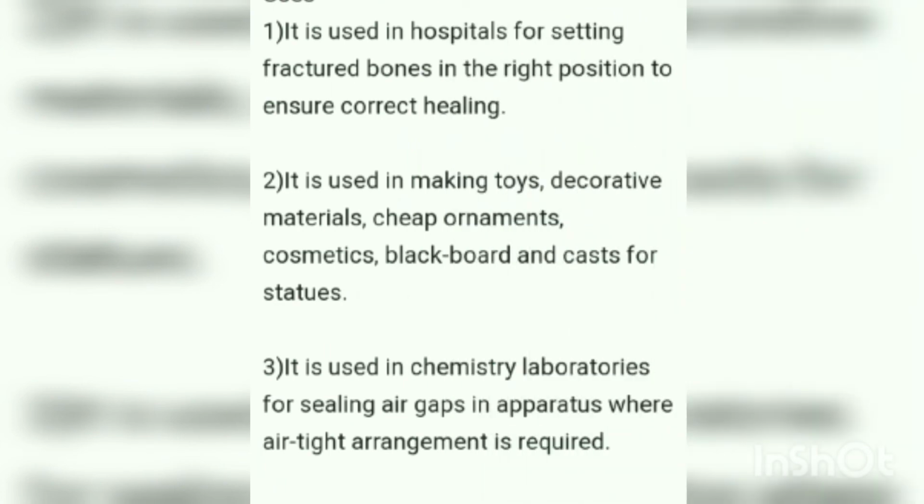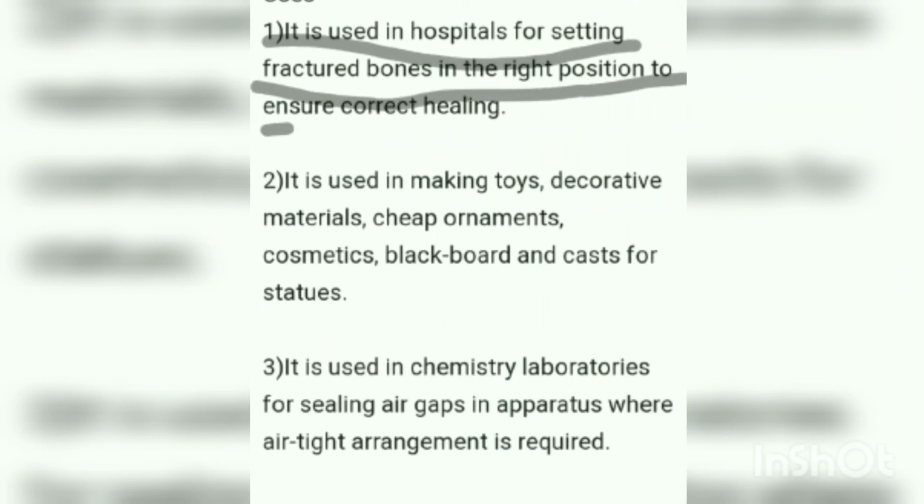These are the preparations of plaster of Paris. And next, coming to uses, it has a variety of very important and good uses in every field, I should say. Our homes, our offices and our art and everything has become so good with the use of plaster of Paris. First of all, in medical uses, it is used in hospitals for setting fractured bones in the right position to ensure correct healing.